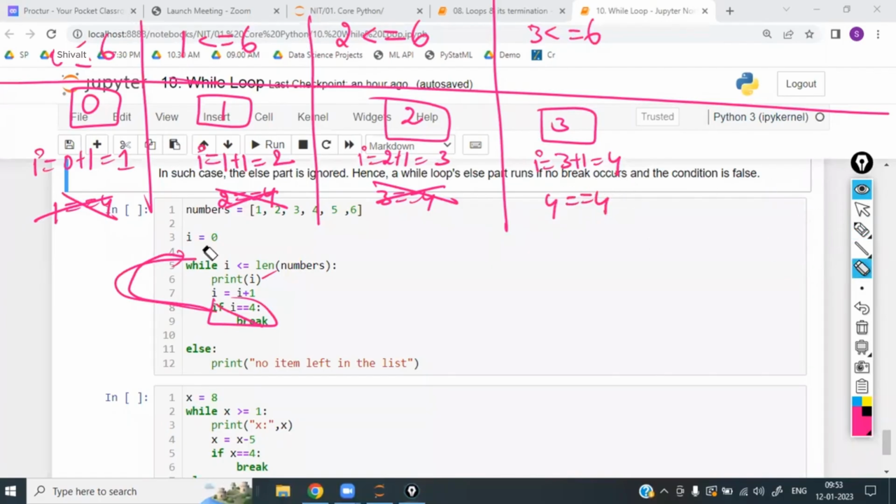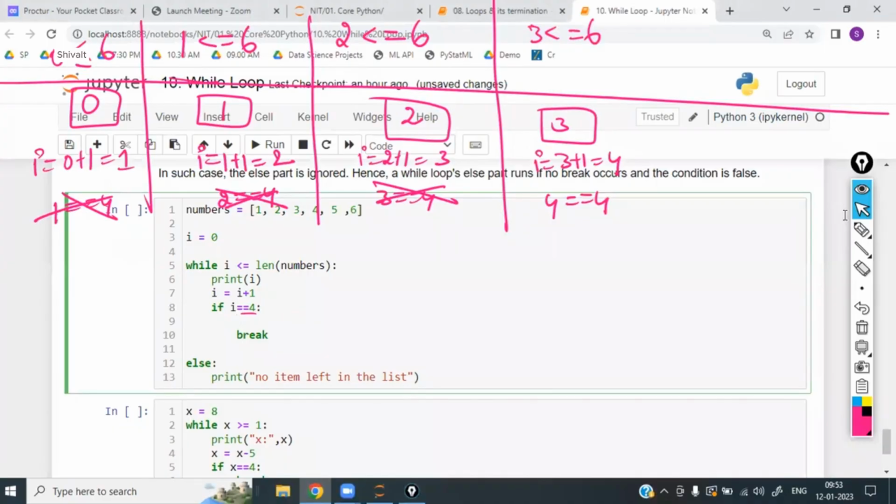Yes, the condition is true. Condition is true means enter into the if block. Inside the if block, for example, I have written first print ds, print Python, followed by break. Since the condition is true, it is executing the if block. Whatever is inside the if block, it is executing. Inside the if block, first Python is there, so it is going to print Python.